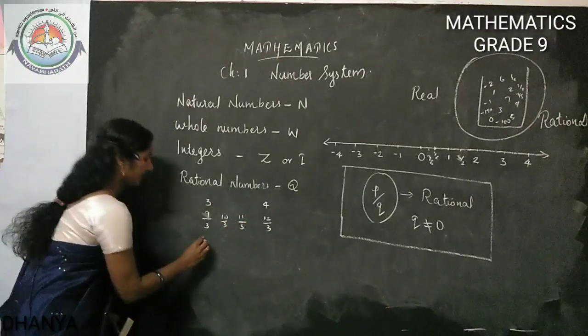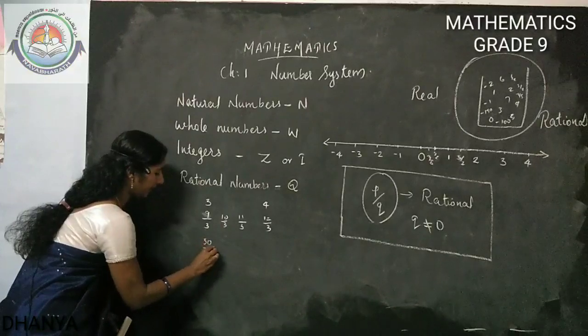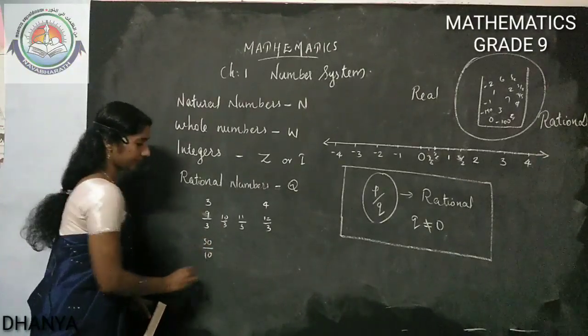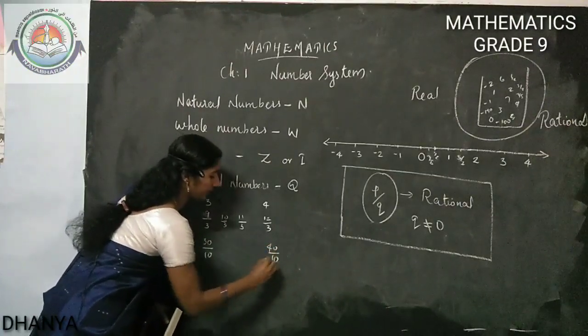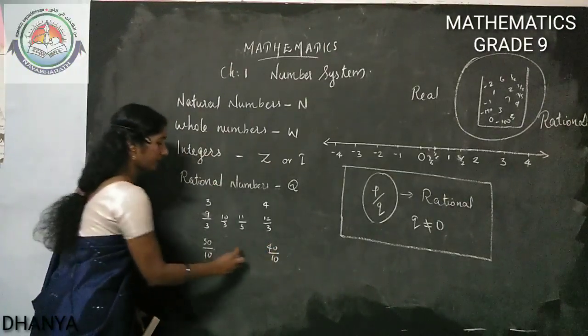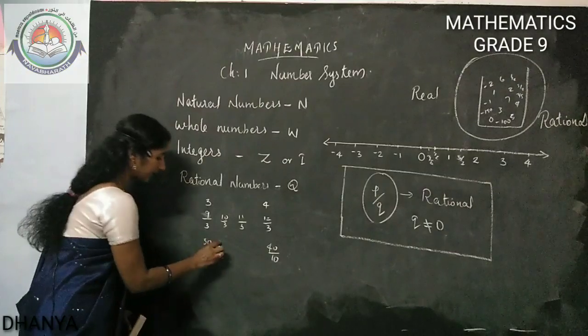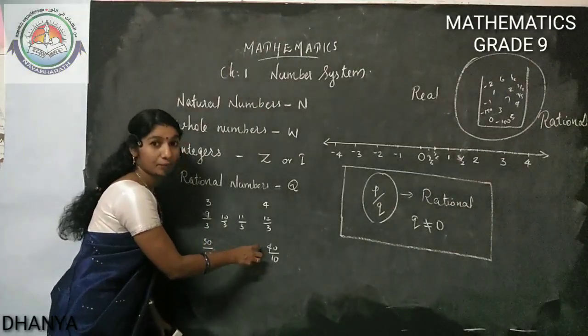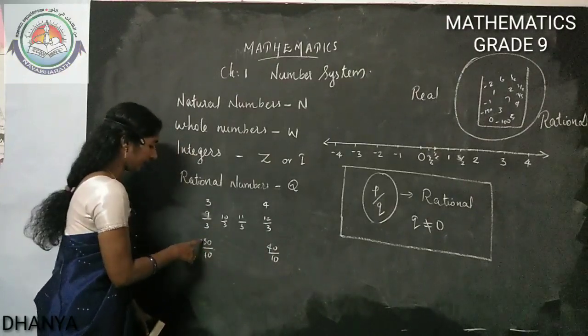Got it? If I write 30 by 10, we are getting 3. 40 by 10 we are getting 4. How many numbers in between? 31 by 10, 32 by 10, 33 by 10, 34 by 10, up to 39 by 10 lie between 3 and 4.